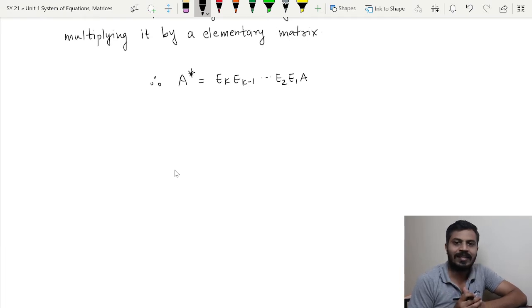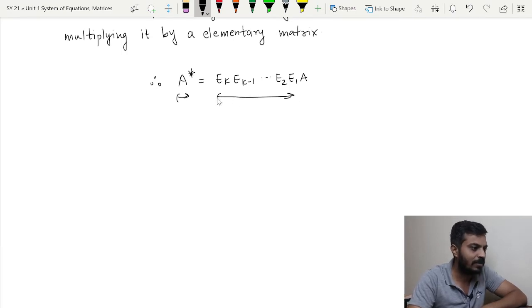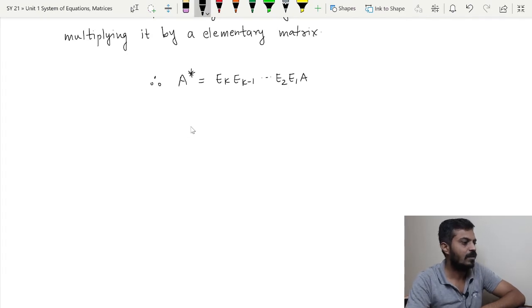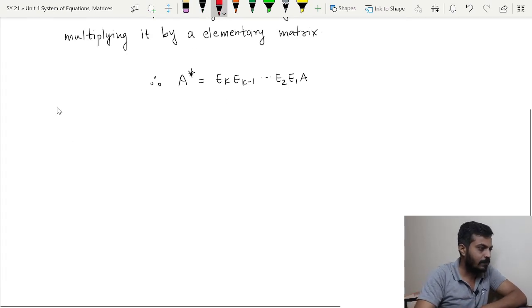And take note that since we have said that A is a square matrix of order n, each of the matrices involved over here will be again a square matrix of order n. So A star will be a square matrix of order n, as well as all these elementary matrices will also have order n. So part 1, I will say.